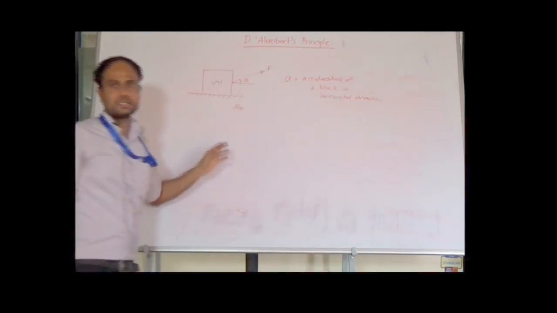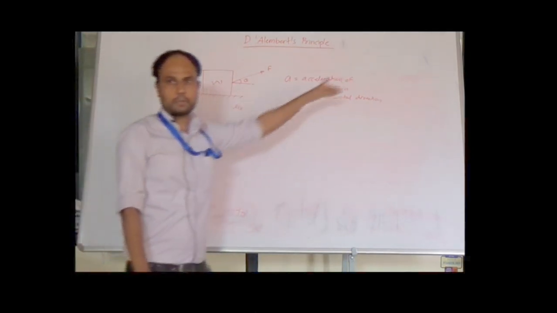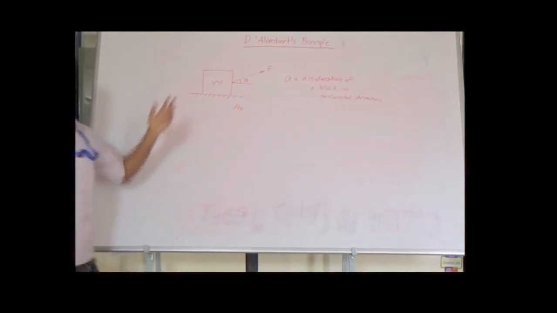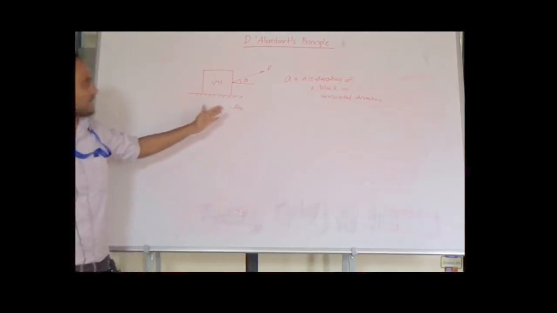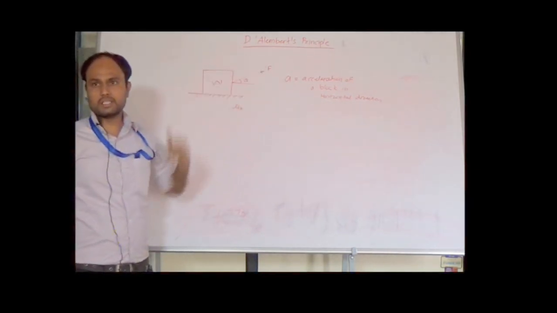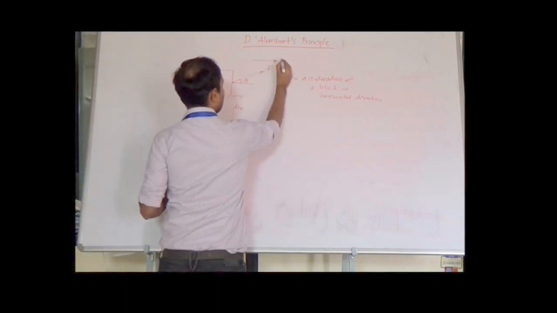As the acceleration is only along one direction, there cannot be two or three components of acceleration, there is only one component of acceleration, that is ax. And we can have only one inertia force, one inertia vector, that is in the direction of motion, and we call it ma.